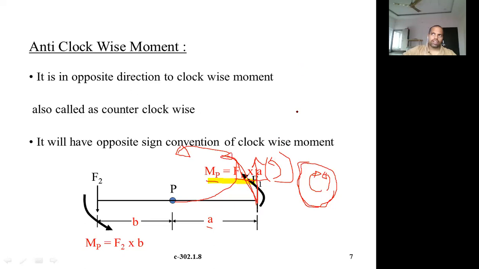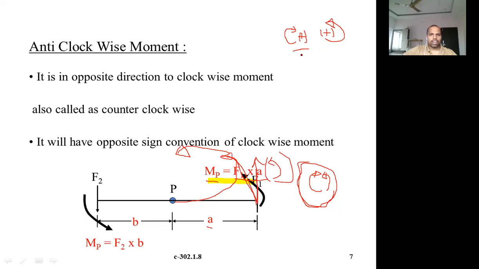Means what sign you are assigning. Let us say you are taking clockwise moment as positive, then show this angle, this sign as clockwise, and show the plus sign. It indicates that you are assuming clockwise movement as positive. If you want anti-clockwise as positive, then show the anti-clockwise movement with the plus or minus sign. It indicates that you are assuming anti-clockwise movement as plus. Obviously, vice versa: when you assume anti-clockwise as positive, clockwise will be negative. Similarly here, if you assume clockwise as positive, anti-clockwise will be negative.